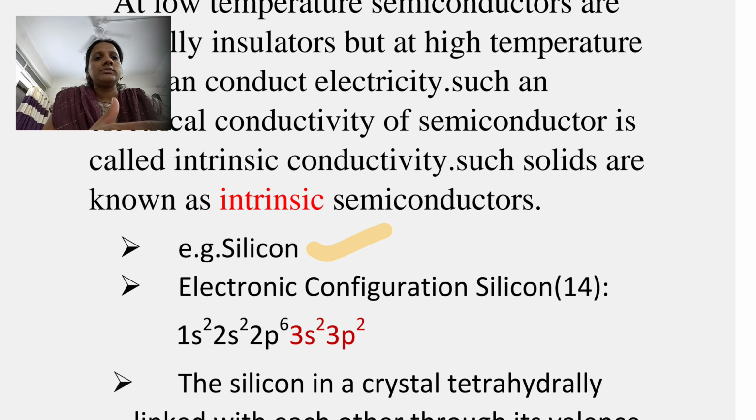As we know, silicon has atomic number 14. Its electronic configuration is 1s2, 2s2, 2p6, 3s2 and 3p2. It means that its valence electrons are 4.